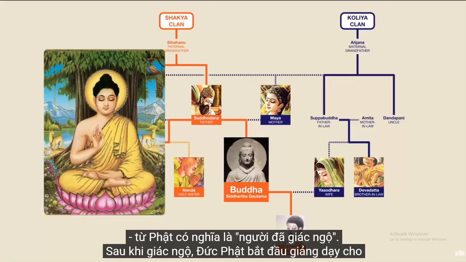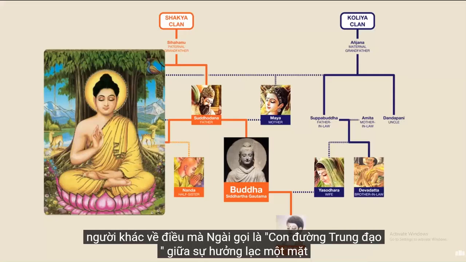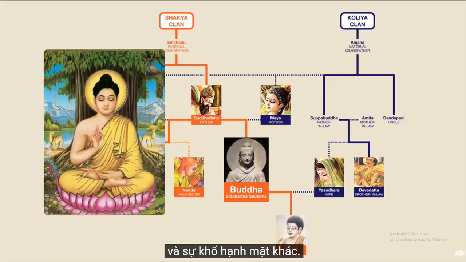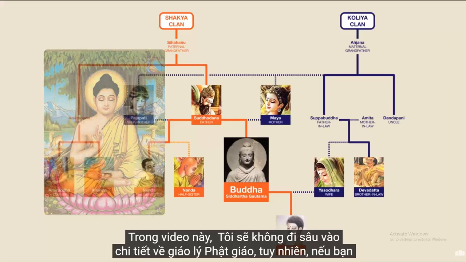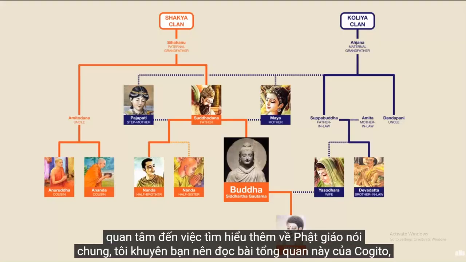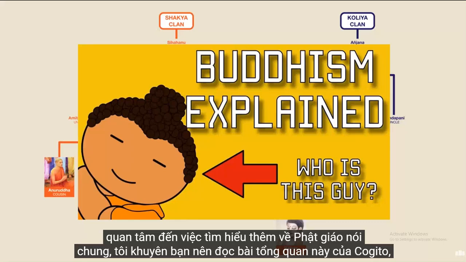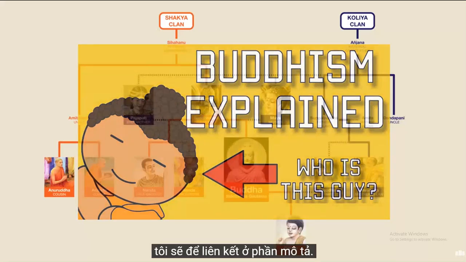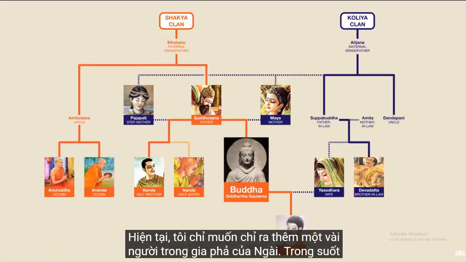After enlightenment, the Buddha started teaching others about what he called the middle path between self-indulgence on one hand and self-mortification on the other. In this video, I'm not going to go into detail on Buddha's teaching. However, if you're interested to learn more about Buddhism in general, I recommend this overview by Cogito, which I'll link to in the description. For now, I simply want to point out a few more people in his family tree.